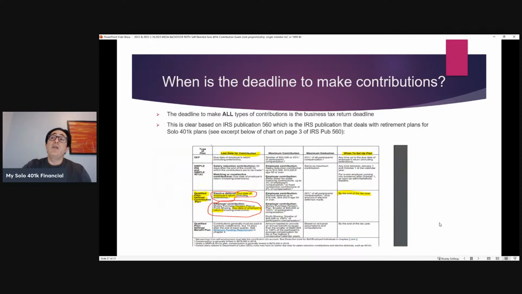What is the deadline to make contributions? Well, per IRS Publication 560, which is the landmark guidance for self-employed retirement plans like a solo 401k, the deadline for plans that were set up by the end of the year, so for 2022, as long as you signed up with us before December 31st, under IRS Publication 560, now you've preserved the right to make all types of contributions anytime up until the business tax return deadline, including any timely filed extension.